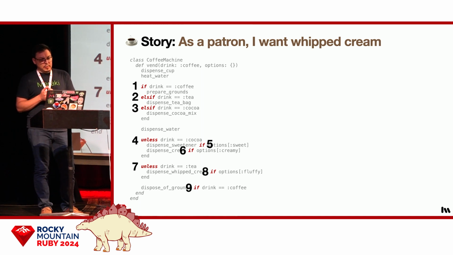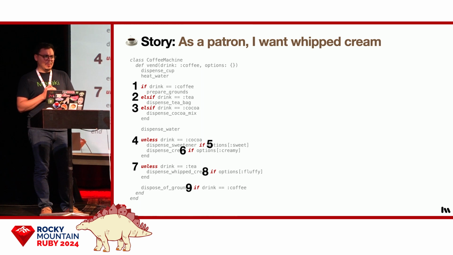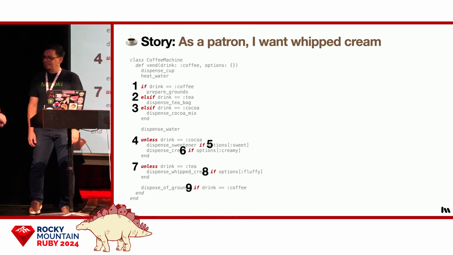And our little coffee machine has been so successful that it was just purchased by a big national soup chain. They want us to add soup to our machines. Now, that's going to add a lot of complexity to our code. So let's pause here and evaluate where we are before trying to add any more features. Alan, can you take us through that? Yeah.